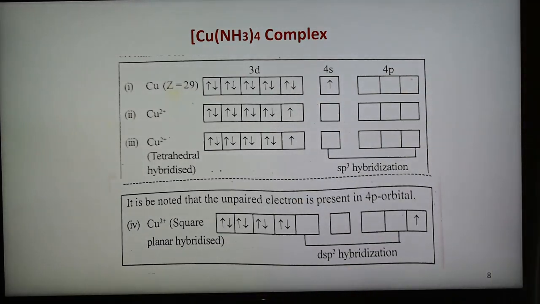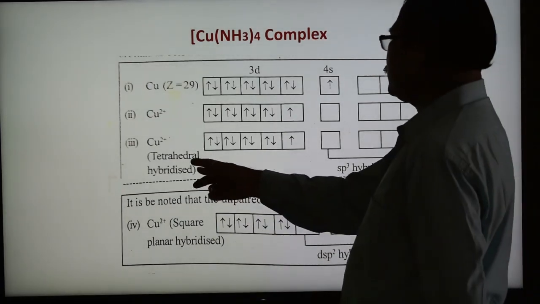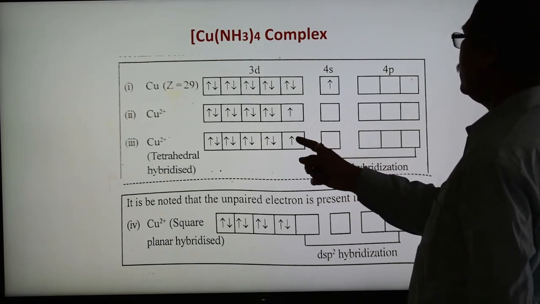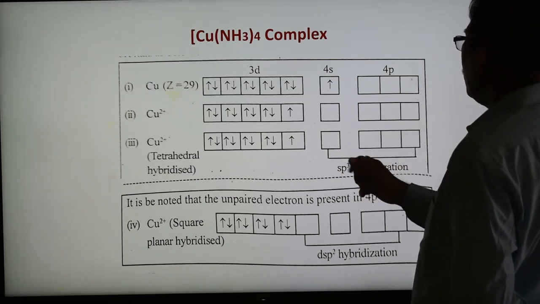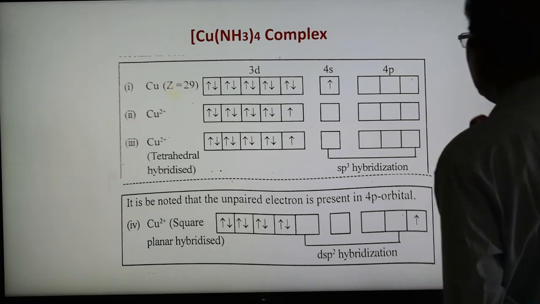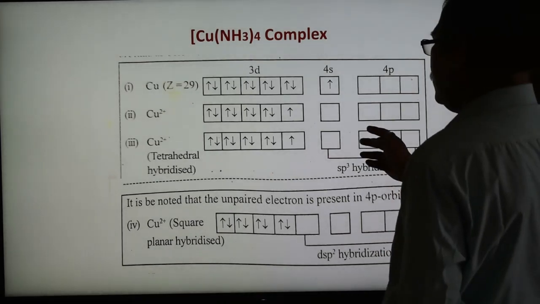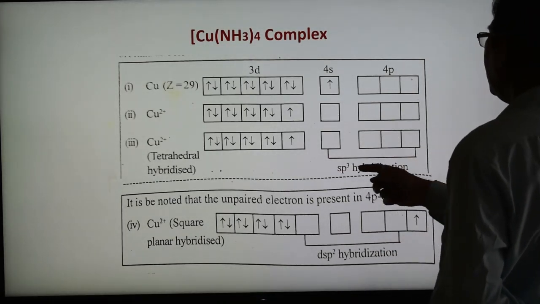So this is the case of d9 configuration, and Cu2+ in the tetrahedral hybridized state undergoes sp3 hybridization. 1 unpaired electron is here, and the 1 s and 3p orbitals undergo hybridization, forming 4 sp3 hybrid orbitals of equivalent energy, and 4 ligands donate electron pairs, giving sp3 geometry.